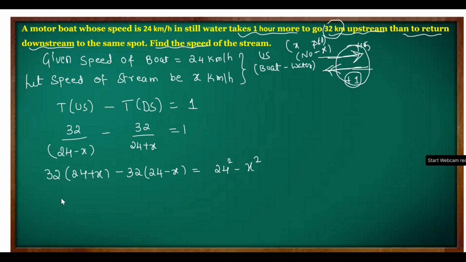Okay. Now let's multiply these numbers and simplify. So first let's get this number. This is 576 minus x square. 24 into 24. Okay. Now here 32 into 24. You do first 32 into 20. You will get 640. Okay. Then you do 32 into 4. I'm just teaching you the method how I calculate. So this will be how much?